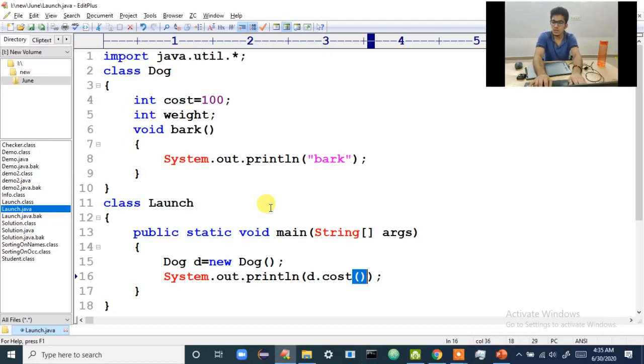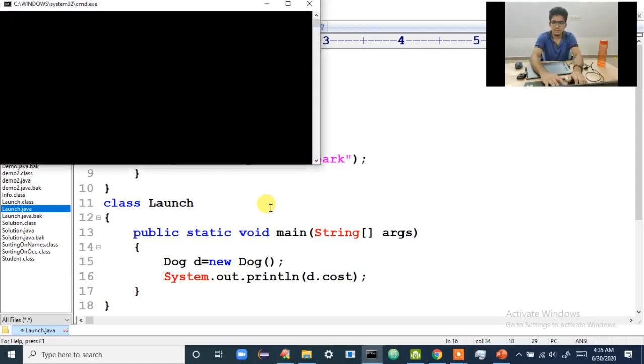For cost you should not put brackets. These brackets are for methods. When you are calling a method, you put brackets. Now I'm accessing a variable, I'm trying to get the value of a variable, which means I have to remove those brackets. So whatever is inside the object D, that is what I'm printing. That is 100.